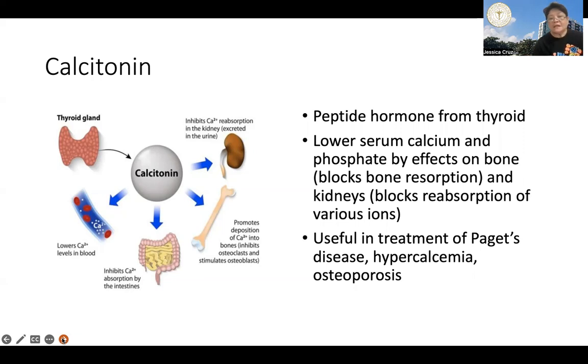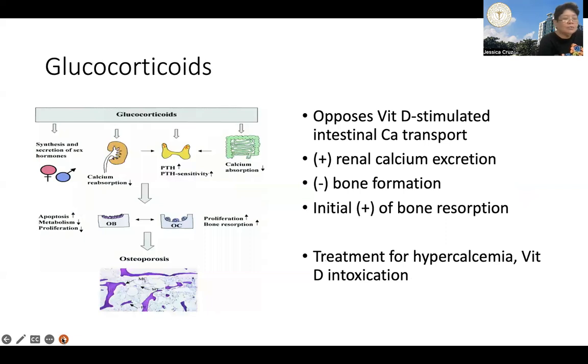Now, calcitonin has been used in the treatment of Paget's disease, hypercalcemia, and of course, osteoporosis. Now, your steroids or glucocorticoids alter bone mineral homeostasis by opposing vitamin D stimulated intestinal calcium transport. No? It also stimulates renal calcium excretion.